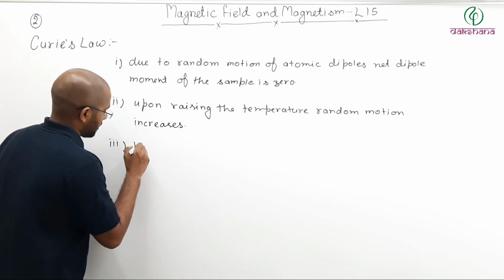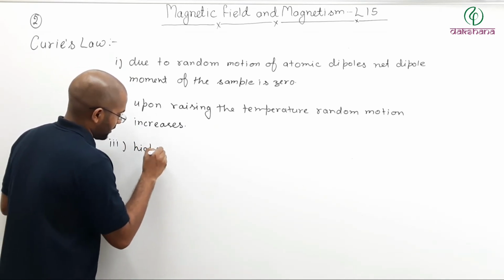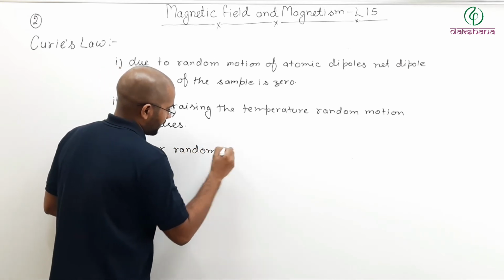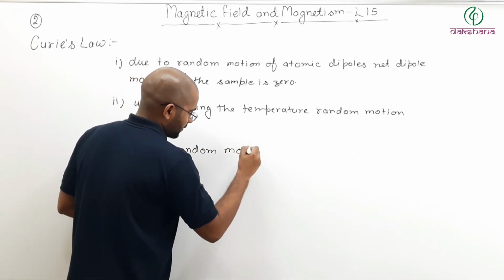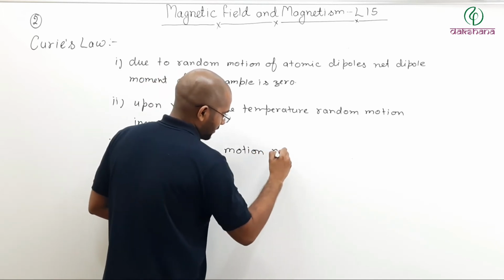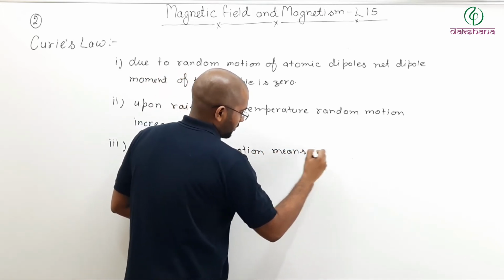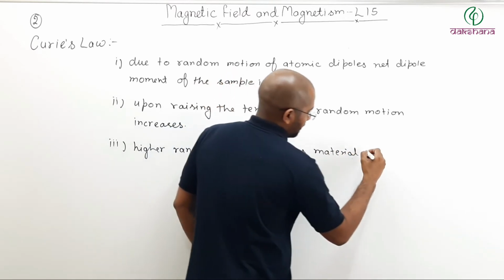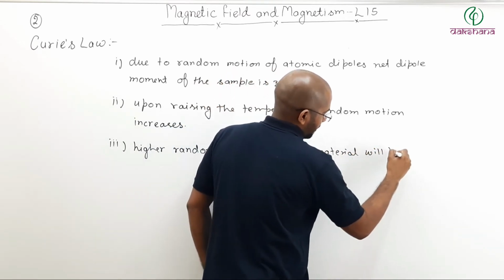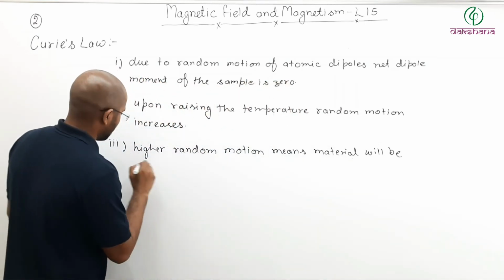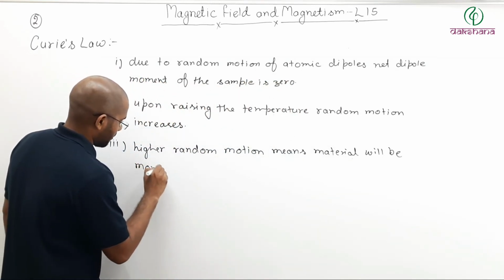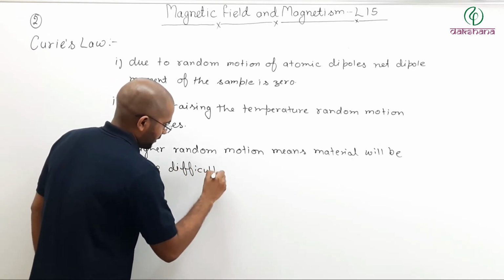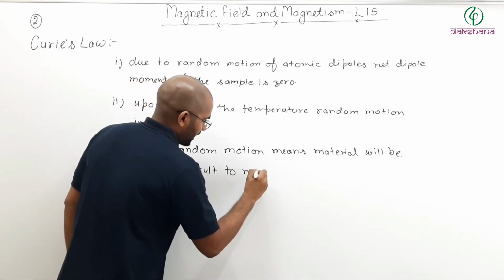So higher random motion means the material will be more difficult to magnetize.